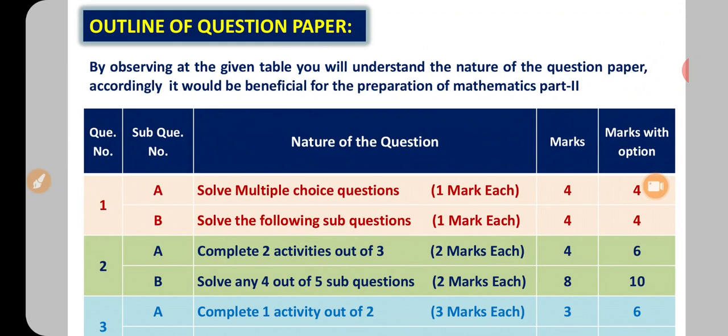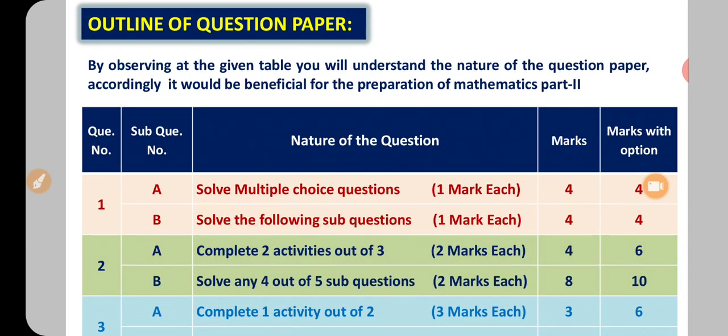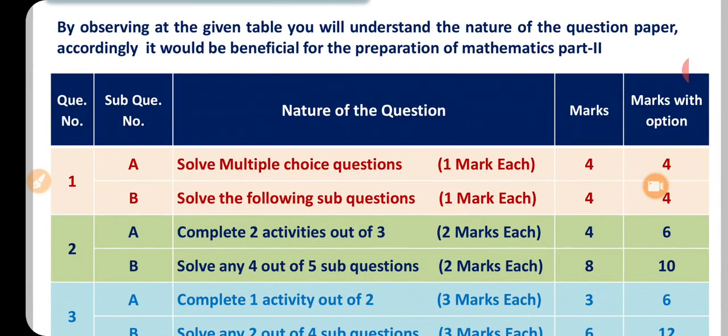Question number 1A is MCQ, multiple choice question. No option at all, 1 mark each, 4 marks are allotted. Question number 1B, solve the following sub questions, 1 mark each, no option, 4 marks are there. This question number 1 has no option at all. So very easy questions are there in this question number 1. Means the level is easy type, only one concept based, only one formula is there, like that.